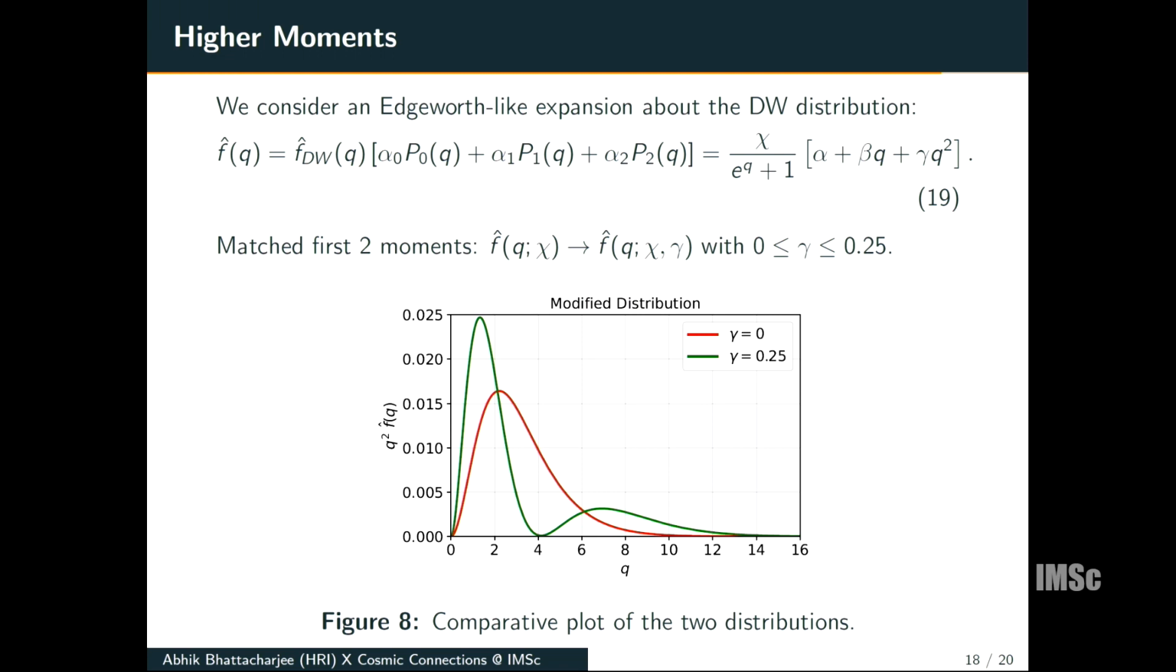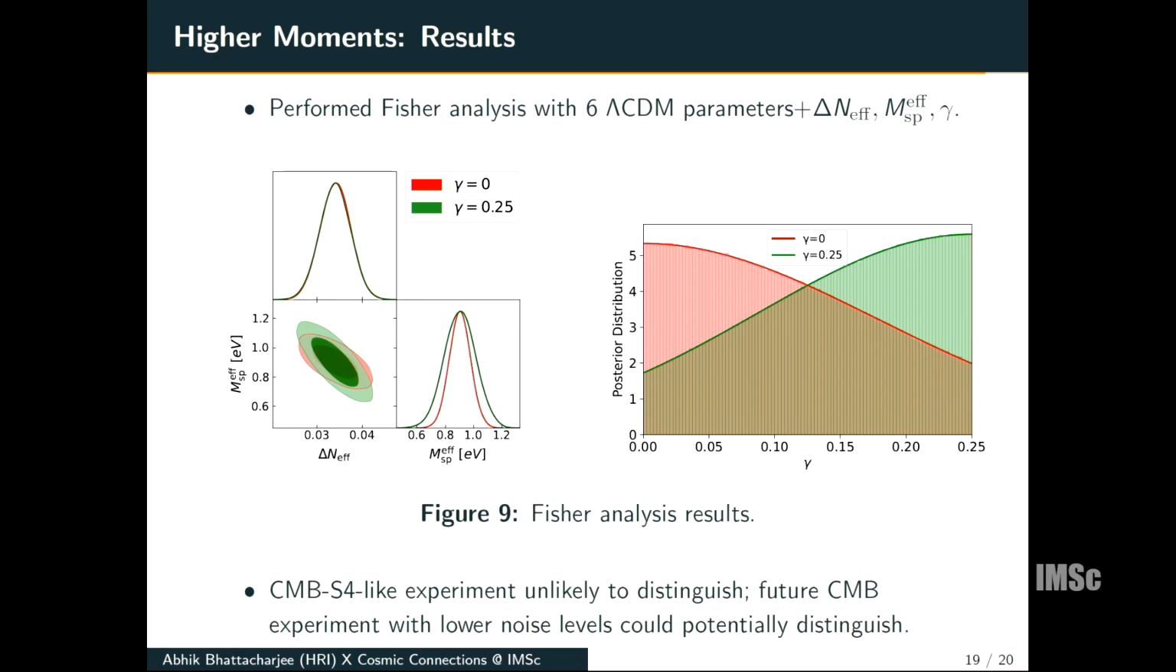Here I have plotted the modified distribution with matching first two moments, but the third moment varied to the maximum possible extent. Again, we perform Fisher analysis with the 6 lambda CDM parameters and delta N effective, MS effective, and gamma. This figure shows the results. We see a significant overlap between the posterior distributions for the two models with gamma equal to 0 and gamma equal to 0.25, which indicates that any CMB-S4 like experiment is unlikely to distinguish between these models. However, our results for a hypothetical cosmic variance limited experiment indicate that a future experiment with better sensitivity can potentially distinguish between these two.